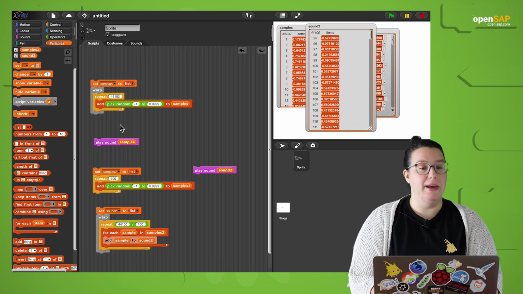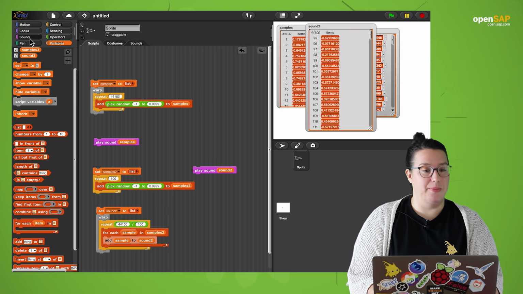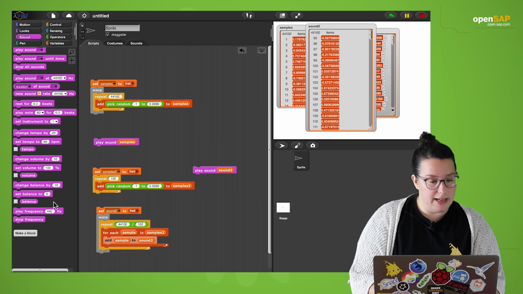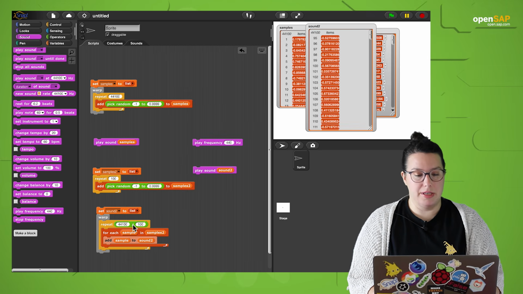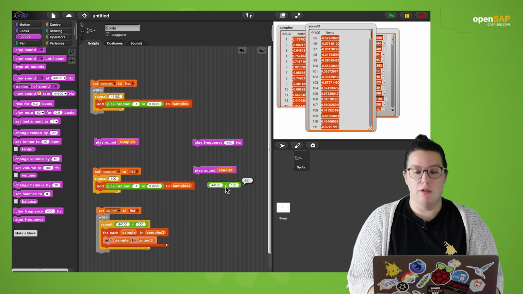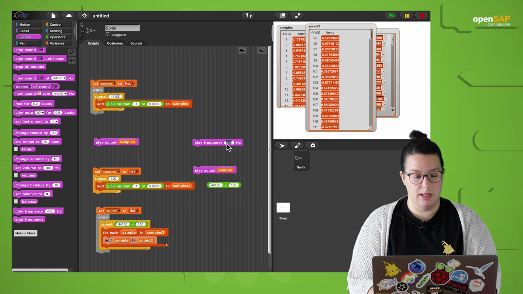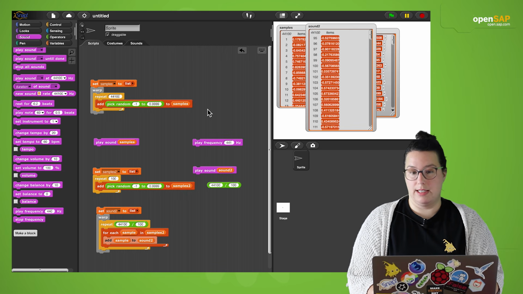That's definitely way better. Let's compare it to the play frequency block from Snap. So I'll play the frequency, I have the play frequency block here. What is the frequency of our sound? That's just the number of repeats that we have here. So it's 441 hertz. Let's play that. So that's the 441 hertz that Snap gives us.